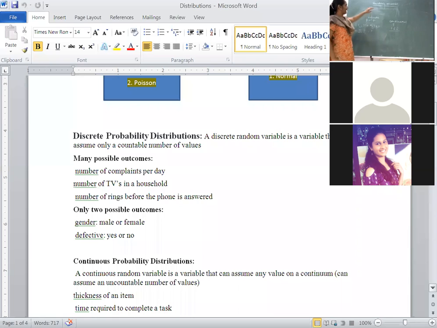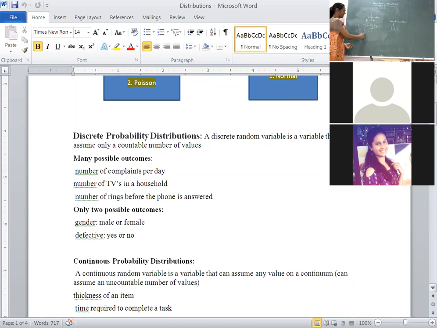No. Again, random variables are bifurcated into two types. One is discrete, another one is continuous. If it is discrete, the probability distribution of a discrete random variable is called the probability mass function. The condition for the probability mass function: the random variable, capital X, is associated with values x1, x2 and so on up to xn. The first condition: probability of X equal to xi, represented by pi, should be greater than or equal to 0. This is called the non-negativity condition.